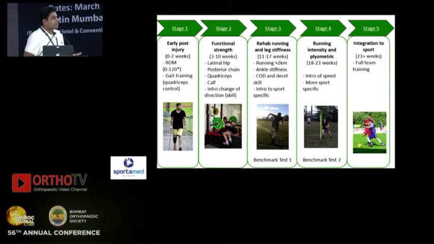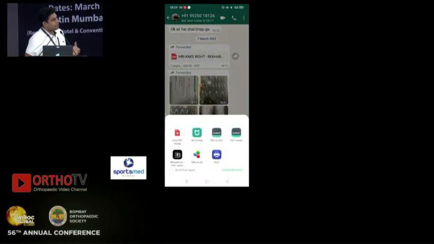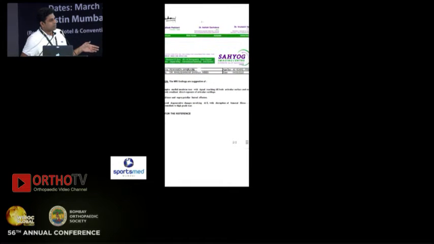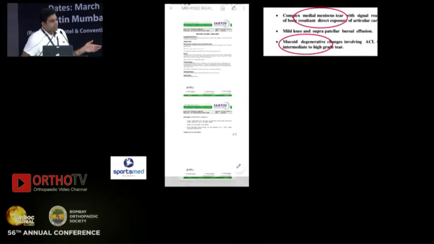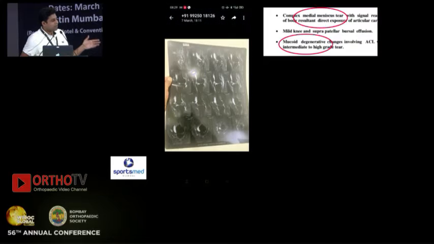As we all know, ACL injury management is a long process. It goes from injury, through surgery, and back to sports, and involves a lot of rehabilitation and minor tips which the patient constantly needs to be doing. As an orthopedic surgeon, most often we get these WhatsApp images of reports. Like this patient who presented to us from Surat, he WhatsApped me. The report stated a complete tear of the medial meniscus and a mucoid ACL.